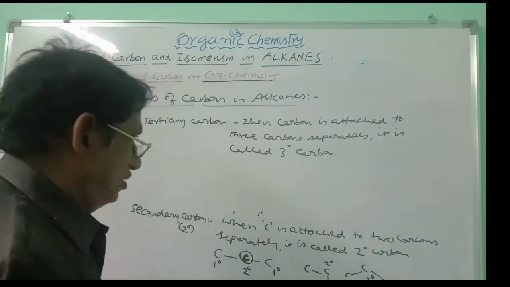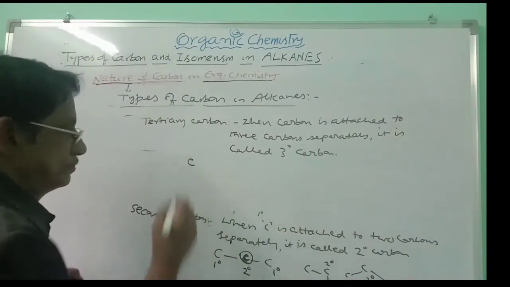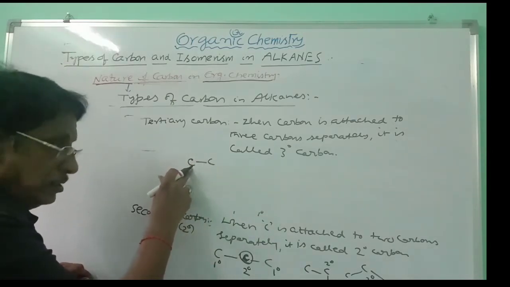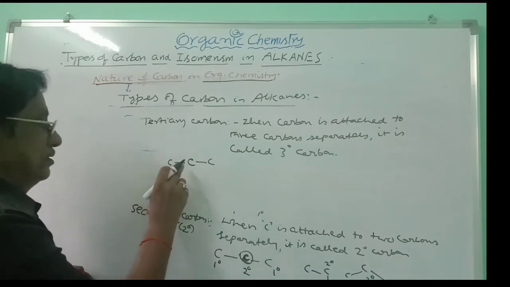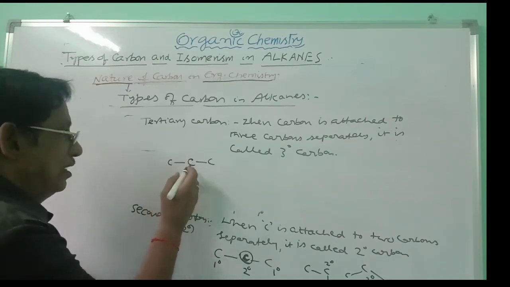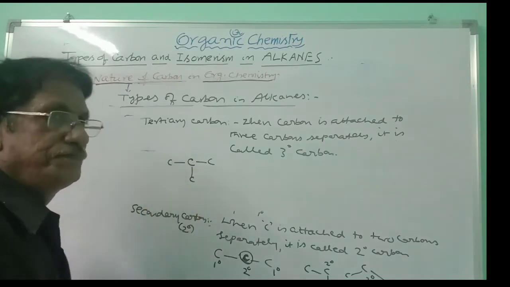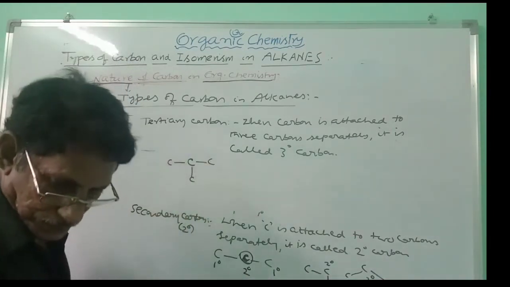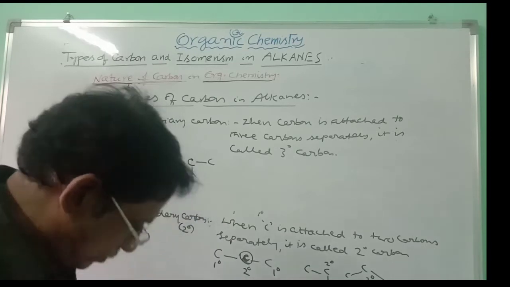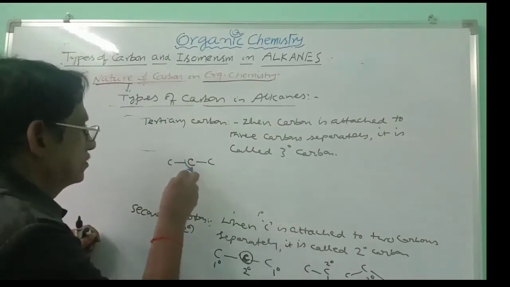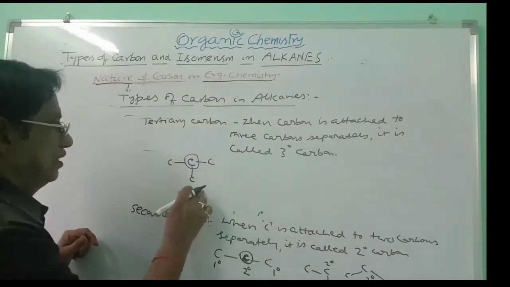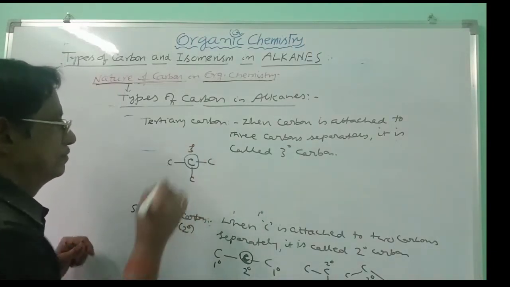How to write the structure here? This is the carbon. It is attached to 1 carbon, becomes primary. It is attached to another carbon, it becomes secondary. Also attached to a 3rd carbon. So if you take this particular carbon, this carbon now is attached to 3 carbons separately, and so this is tertiary carbon.